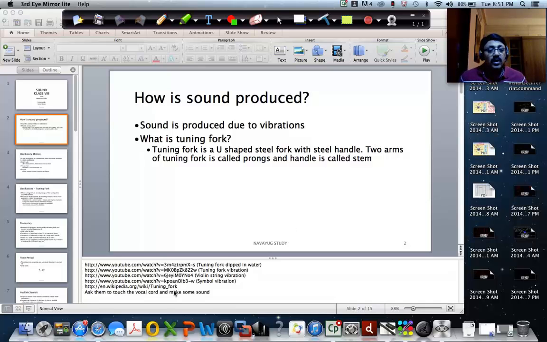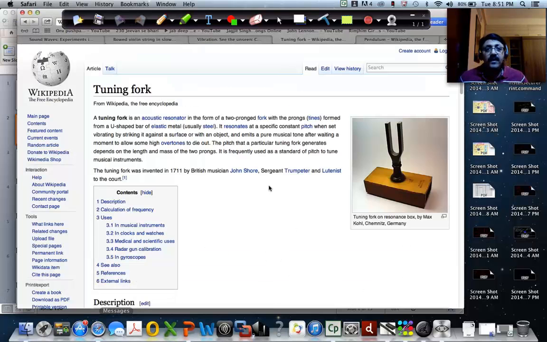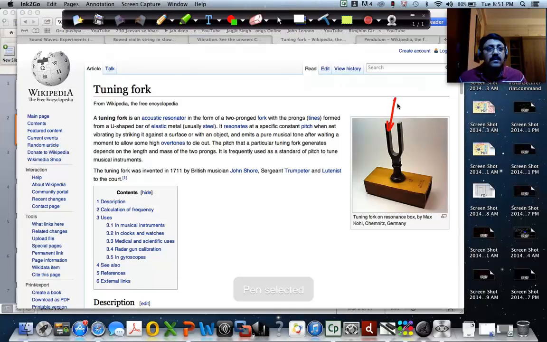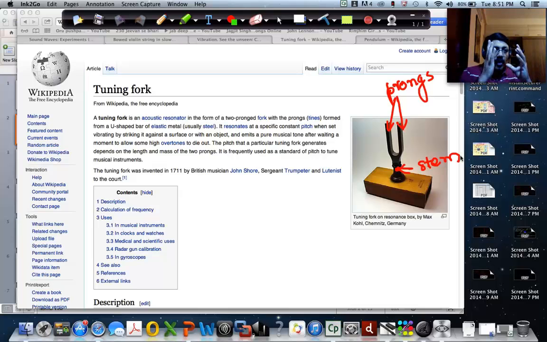is called the stem. So if you go back here, these are called the prongs, and this is the stem, right? So it has two prongs and one stem, and the stem is where you hold it. Now, typically for vibrating, you take the tuning fork and hit one of the prongs on a table or wherever, and then it starts vibrating, producing sound with a specific frequency, right? So that's basically what a tuning fork is.